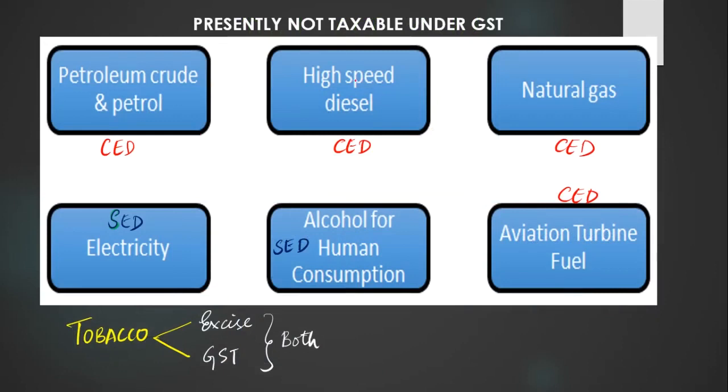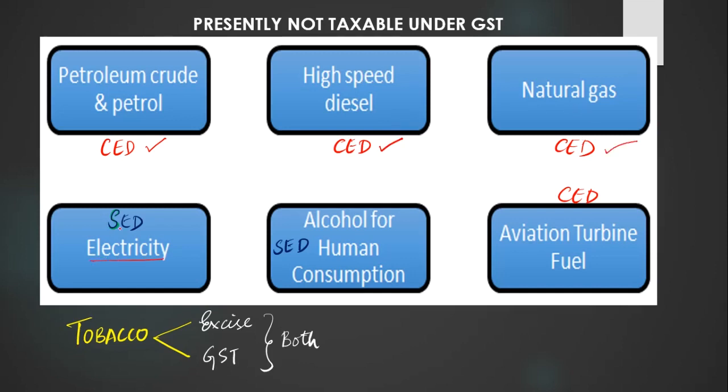Now let us see what are the items that are presently not taxable under GST. These items do not come under the purview of GST, but by a notification, the government can at any time include these goods under GST. First, petroleum crude and petrol. GST is not levied, but central excise duty is levied. Then high speed diesel, central excise duty is levied. Natural gas, central excise duty.